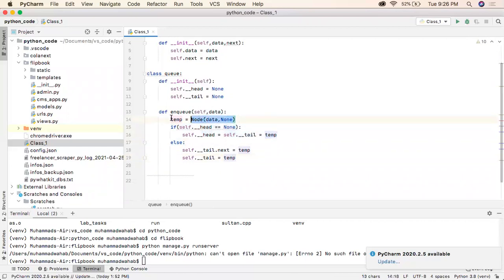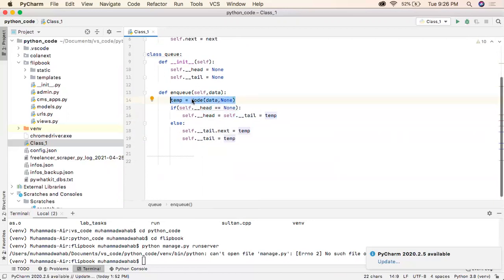So this object will have the newly inserted node. The tail was pointing to the second value, and its next part is none. So in the next part of the tail we put the third element, creating a link between the second and third element as well. Then I move the tail to the third element. So on and so forth, for every value inserted, this operation will be the same.